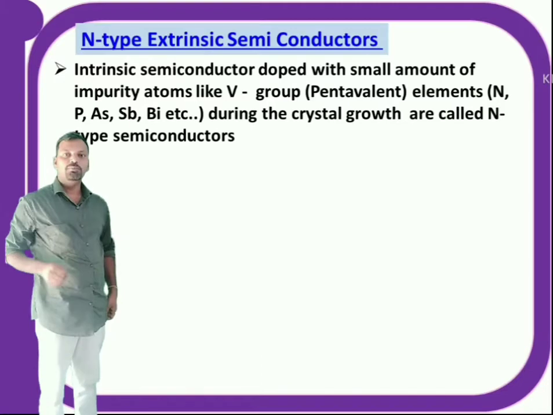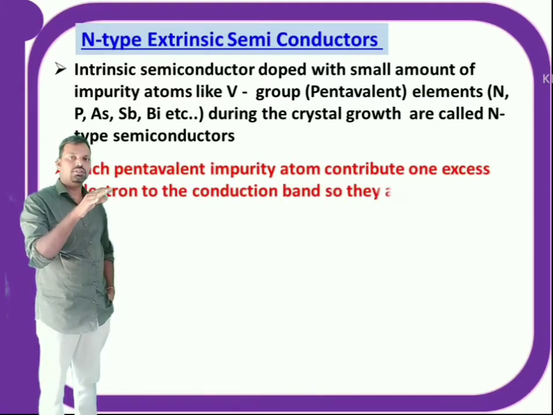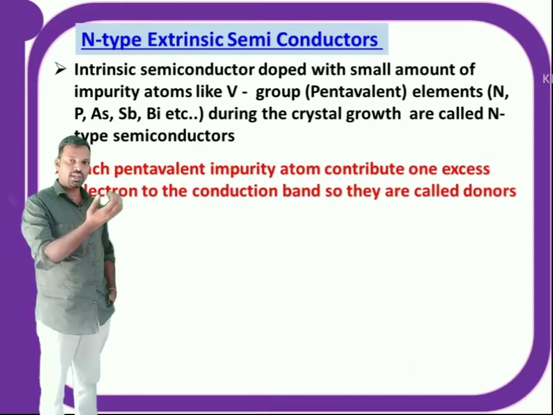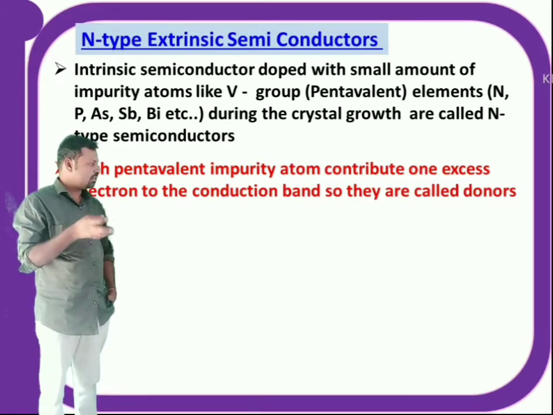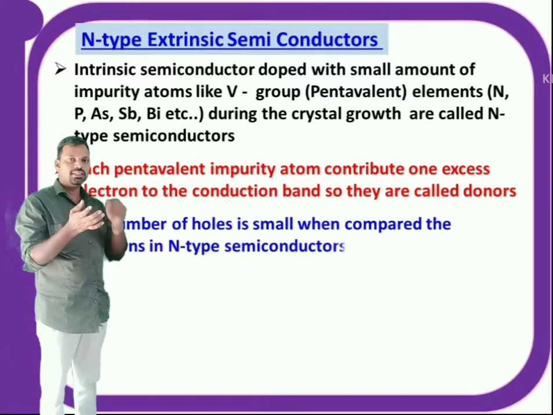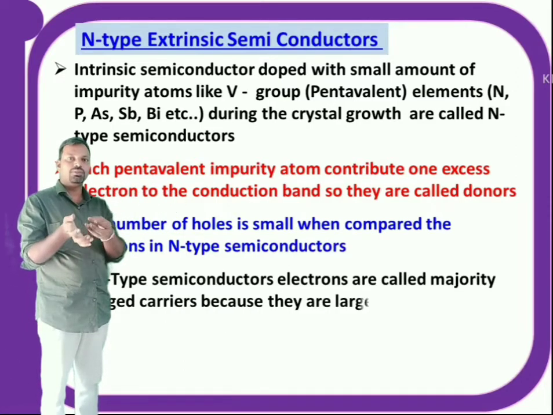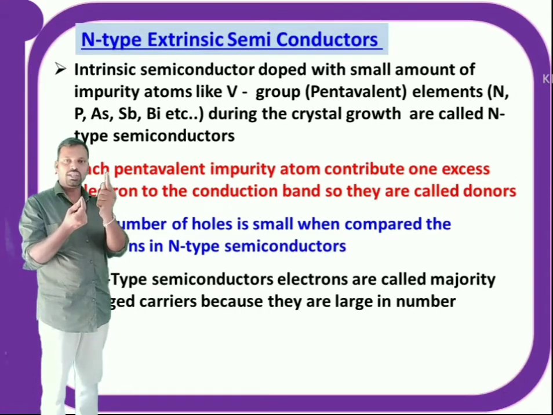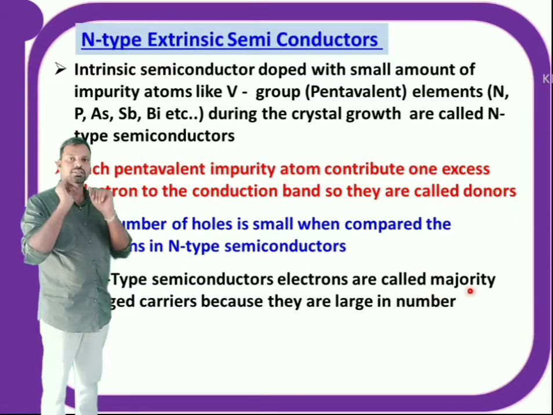When a pentavalent impurity is added to the pure semiconductor, each impurity atom contributes one excess electron to the conduction band, so they are called donor atoms. When one impurity atom is added to the semiconductor material, it creates one extra electron, that means one electron is ready to donate. So these types of impurities are called donor impurities. Each impurity adds one extra electron. However many impurity atoms are added, that many electrons are in excess.